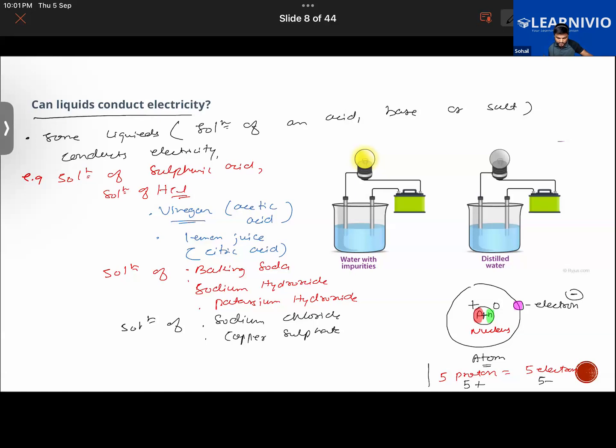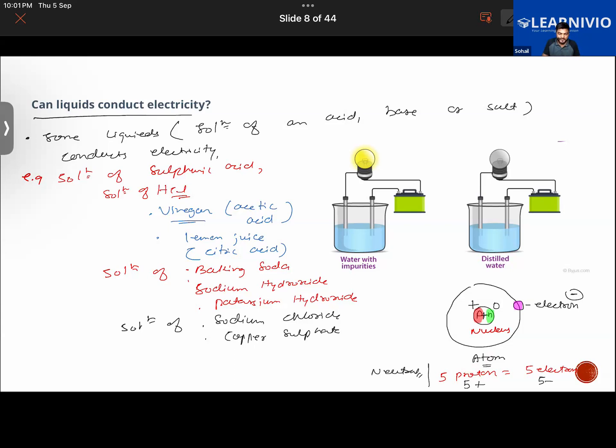So at this moment, the atom is said to be in a neutral state. While I'm explaining this, others write down all these things also. Write down the important things here. Now give the topic: can liquids conduct electricity? Okay, sir. So 5 protons and 5 electrons are present, so the atom is in a neutral state. The numbers are balanced, so it's in a neutral state.